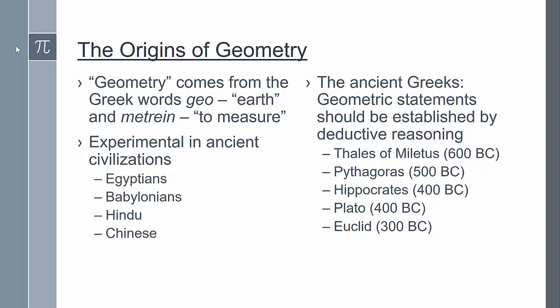So plane geometry was put on a systematic foundation by the Pythagoreans, and then by around the year 400 BC, Hippocrates wrote down these results in his Elements. Although Hippocrates' treatise Elements has been lost, all this material is actually contained in Euclid's Elements, which appeared about a century later.